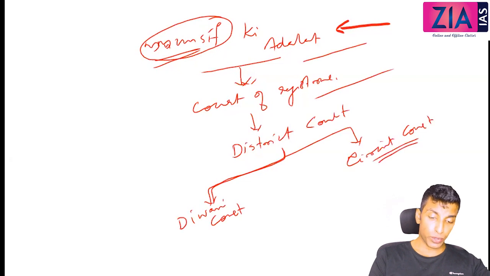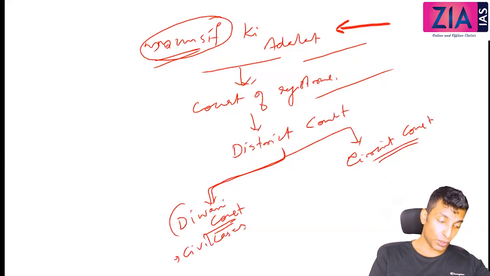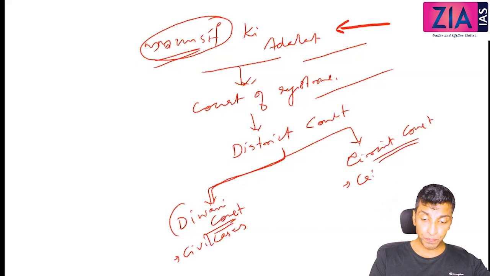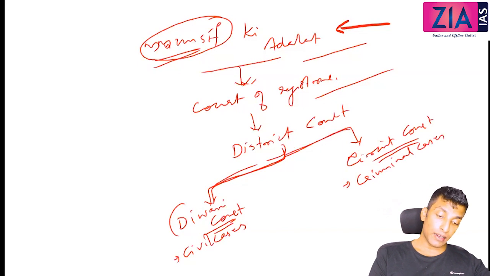Okay, Diwani court and circuit court. So Diwani courts are basically for the civil cases. So civil cases means what? The cases related to money, property, marriage, divorce, etc. And circuit courts are basically for the criminal cases. Okay, so the district court is further divided into two: Diwani court for civil cases, and circuit court for criminal cases.